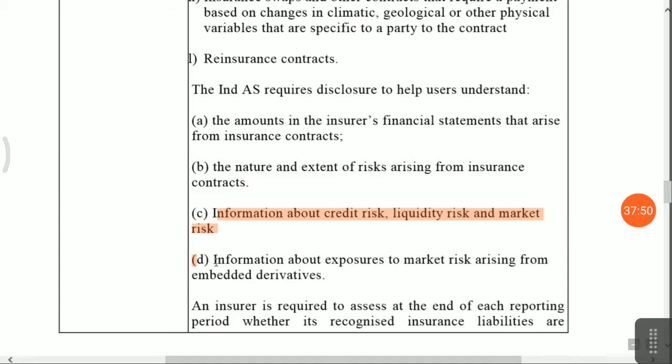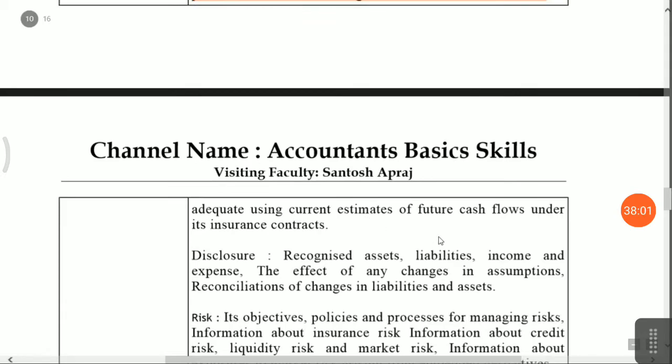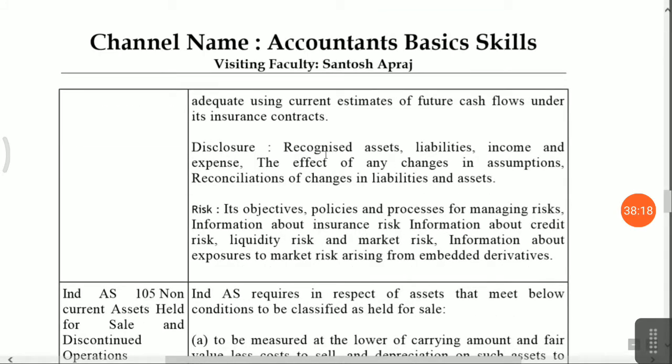Okay. Information about exposure, market risk embedded, and insurance should be assessed at each reporting period and recognize insurance liabilities. Insurance liabilities are adequate using current estimates of future cash flows. They have to make provisions if an insurance policy is triggered, whether they are eligible to pay the dues. That should be covered in your notes to account. Okay. Disclosure of recognized assets, liabilities, the effect of any changes in assumption, reconciliation of change in liability and assets. Okay. Risk objective and policy you have to disclose in your notes to account.